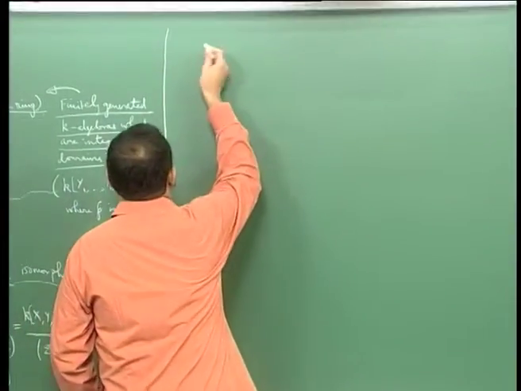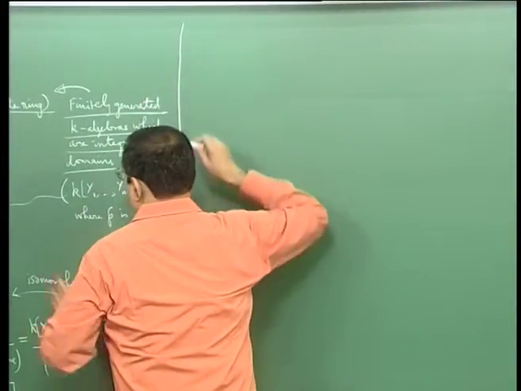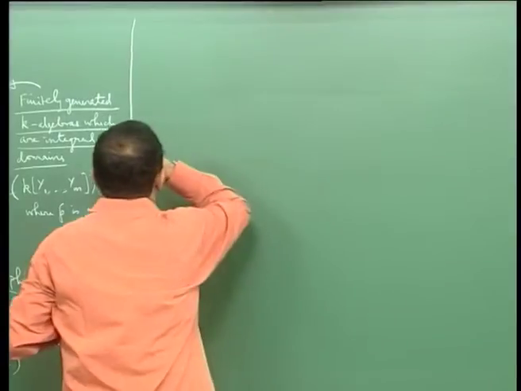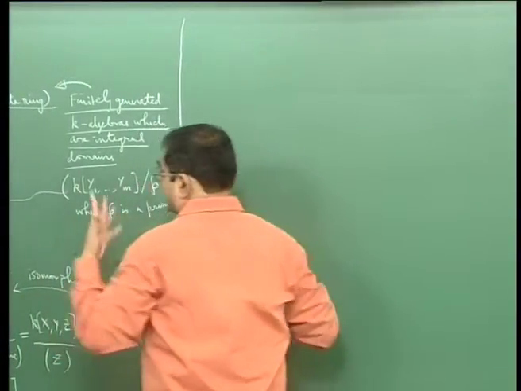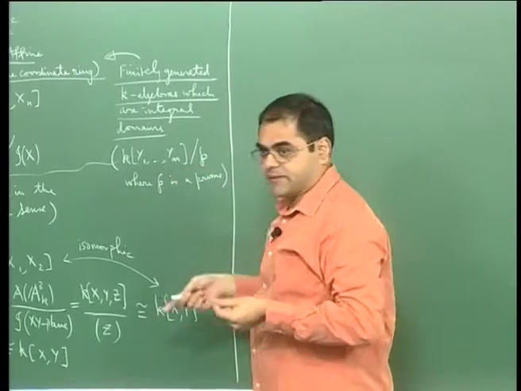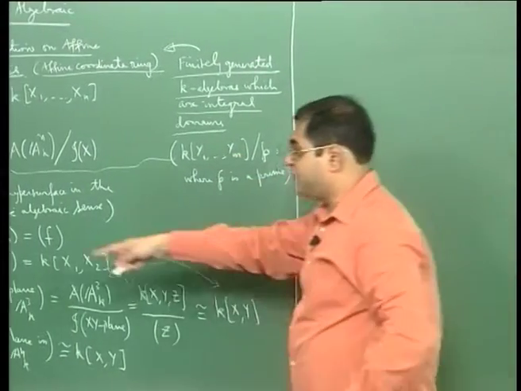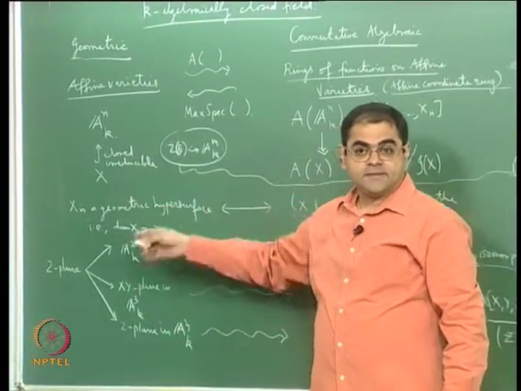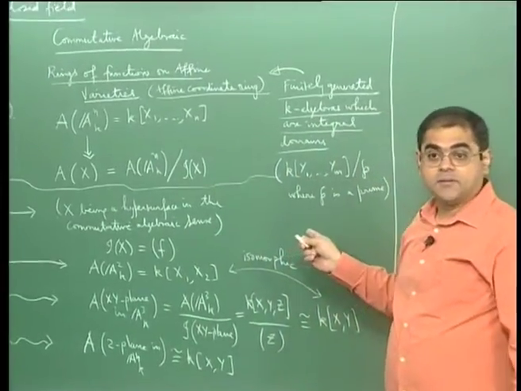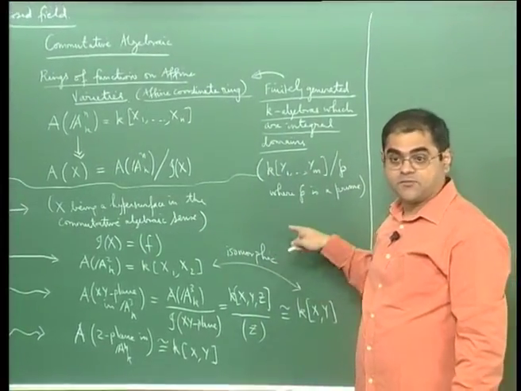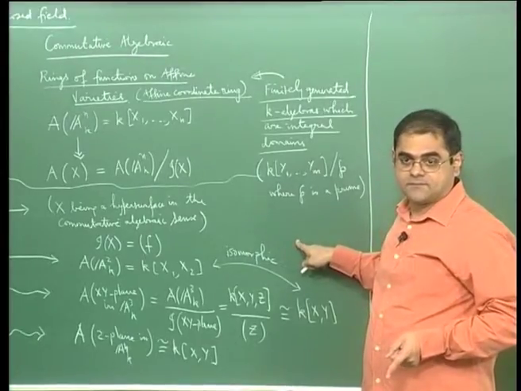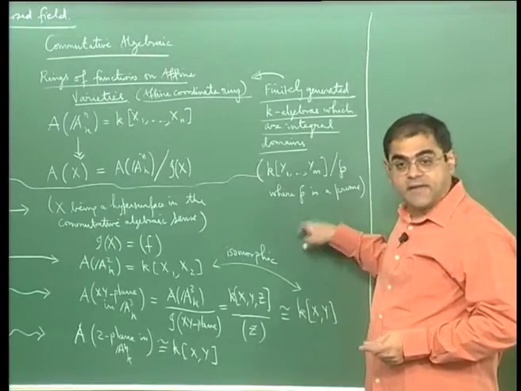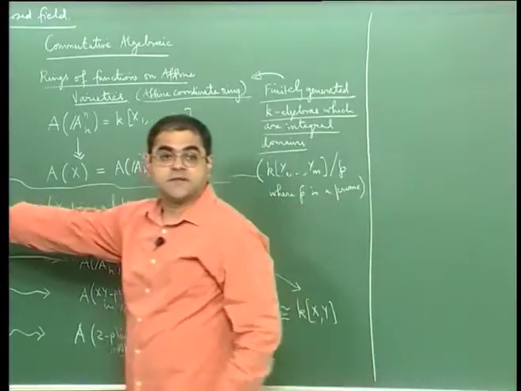So let me explain this max spec, that is the arrow that goes from this side to that side, alright. Let me again repeat the following thing. I will show later on that if you have two affine varieties on this side and you have a morphism, that will give rise to a morphism in the reverse direction of their coordinate rings, and conversely if you have two coordinate rings of two affine varieties and you have a K algebra homomorphism, that will give rise to a morphism in the other direction, okay.